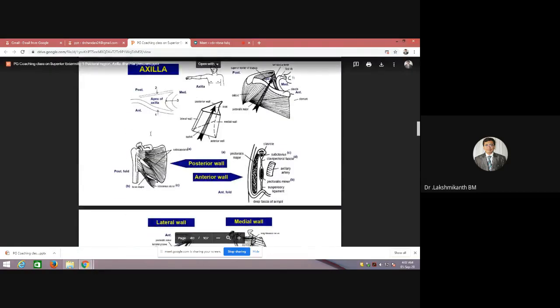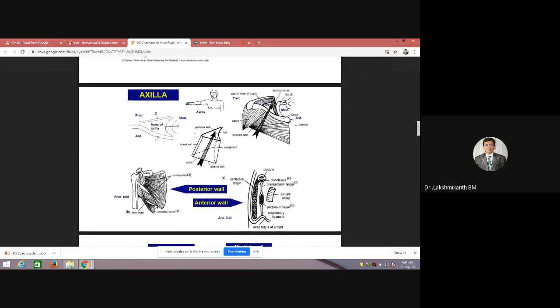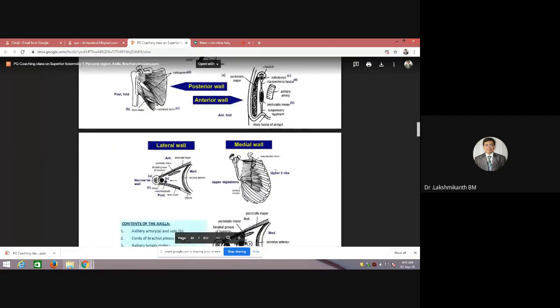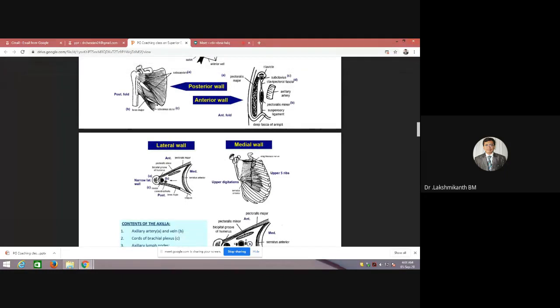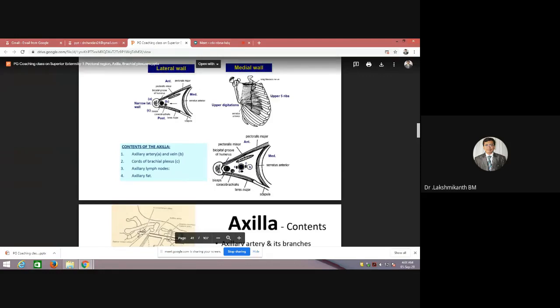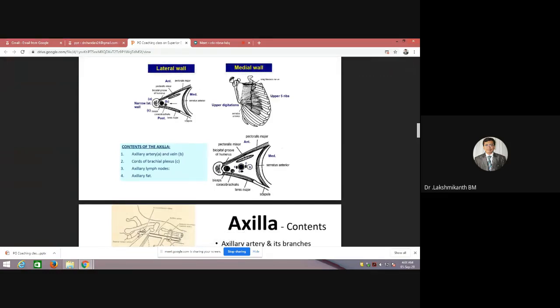So this is to show you again how the walls are arranged. I think you can appreciate the anterior wall and the posterior wall, which we already discussed, and the medial and the lateral wall. If you try to see, the lateral wall will be the very narrowest point, and you can see the coracobrachialis and the short head of biceps. Contents inside this axilla will be mainly the axillary artery.